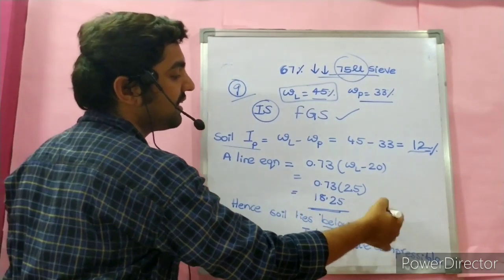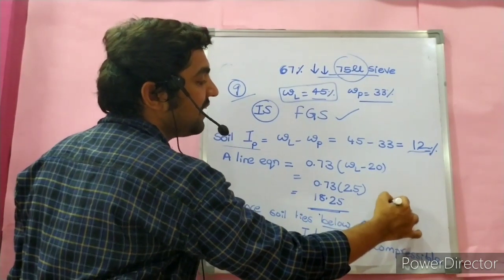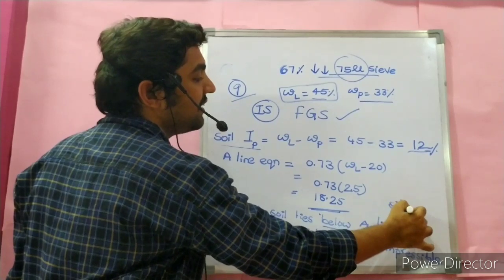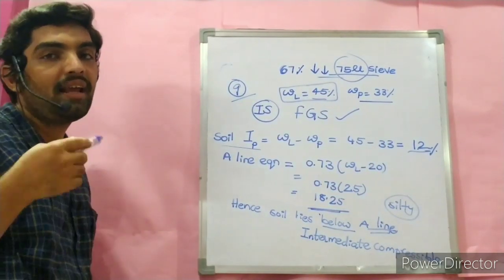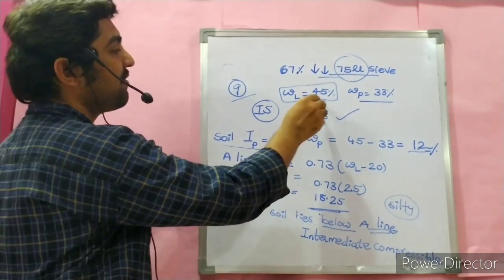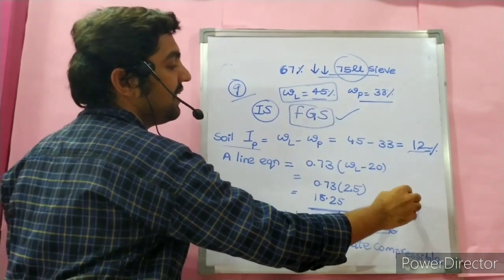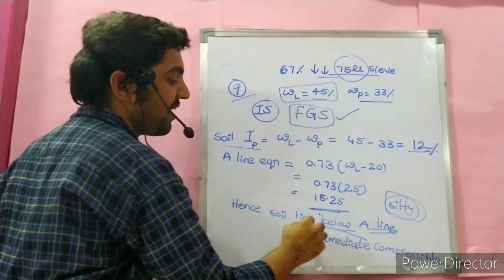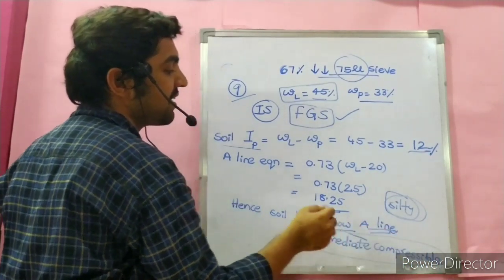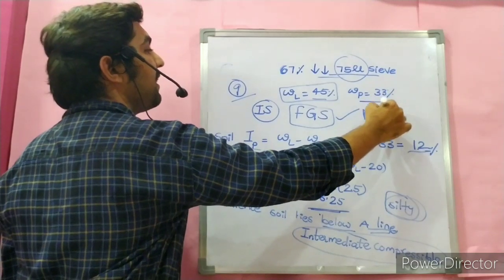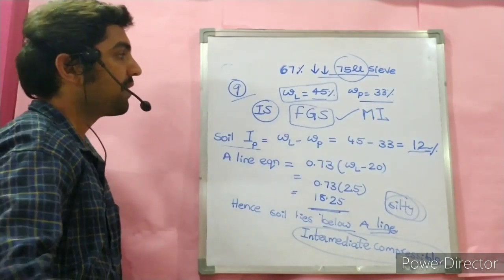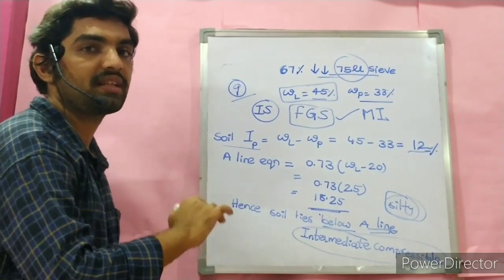Below the A-line means it is definitely silty soil. Clayey soil always lies above the A-line. Silts always lie below the A-line. Hence, fine-grained soil, silty soil, soil of intermediate compressible nature. Hence, the answer is silt of intermediate compressibility. MI is the answer to this question.